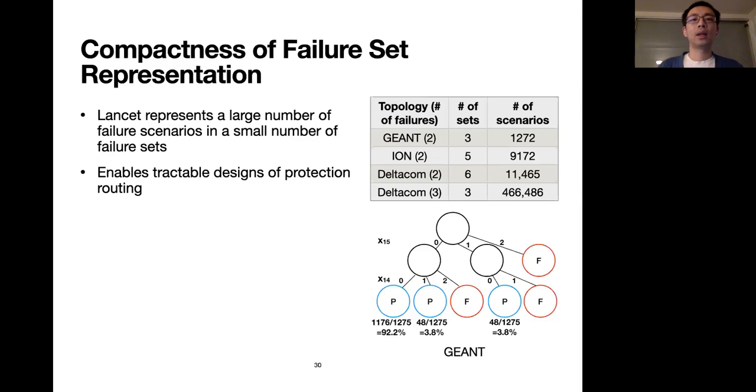Besides better performance, Lancet can represent a large number of failure scenarios in a small number of failure sets on all the networks shown in this table. For example, for Geant, Lancet can represent over 1,200 scenarios in 3 sets. The detail of how scenarios are distributed in the 3 sets is shown in the tree. For another example, for a larger network, when considering 3 failure scenarios, Lancet can represent over 460K scenarios in 3 sets. This compactness of failure set representation is the key of Lancet's tractable protection routing design.